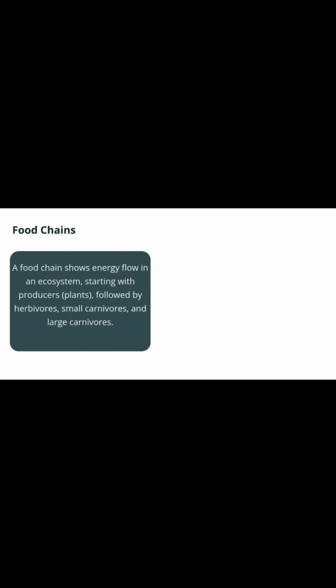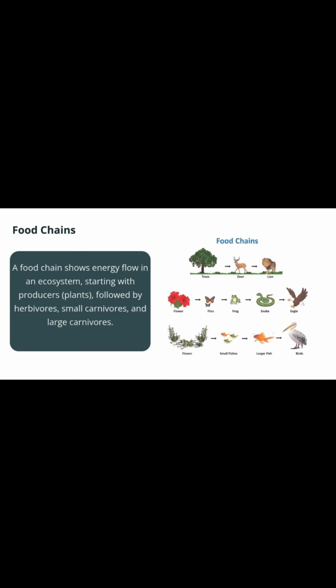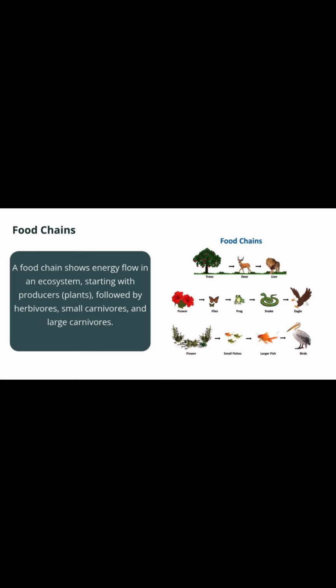Food chain. A food chain shows energy flow in an ecosystem, starting with a producer, that is a plant, followed by herbivores, small carnivores and large carnivores. For example, plants, then deer, then lion and so on.